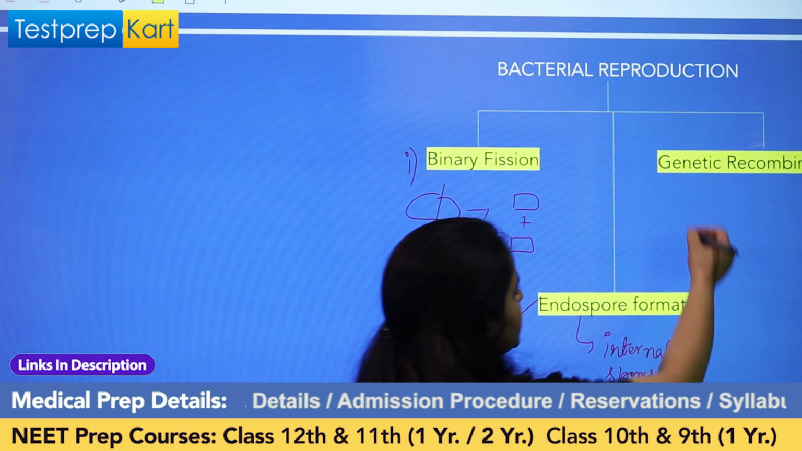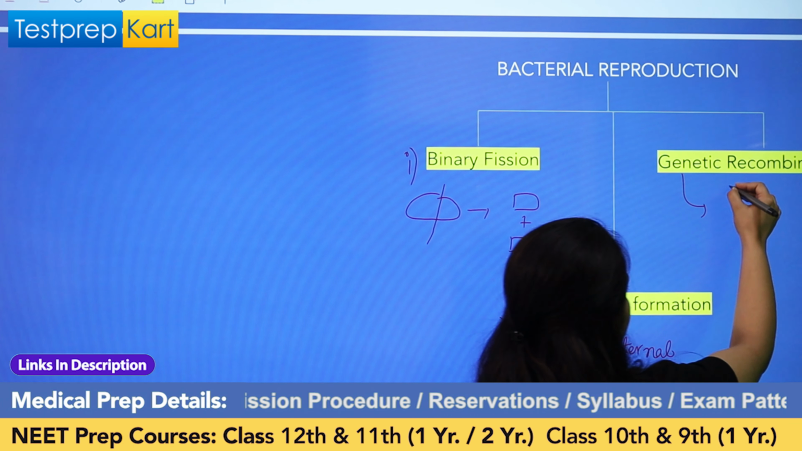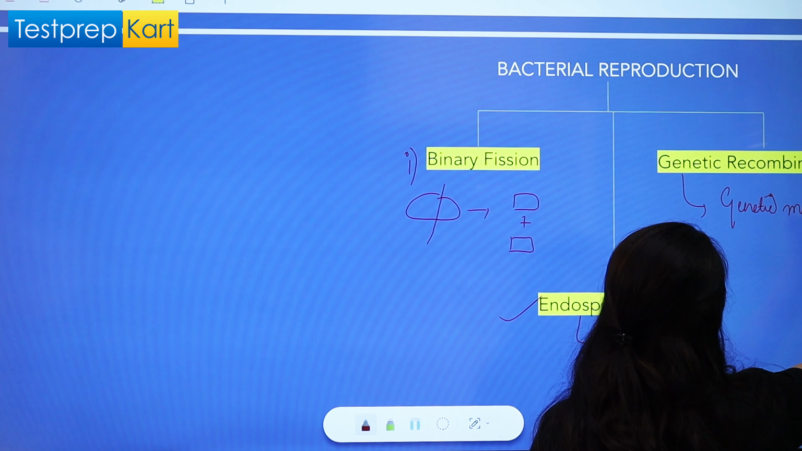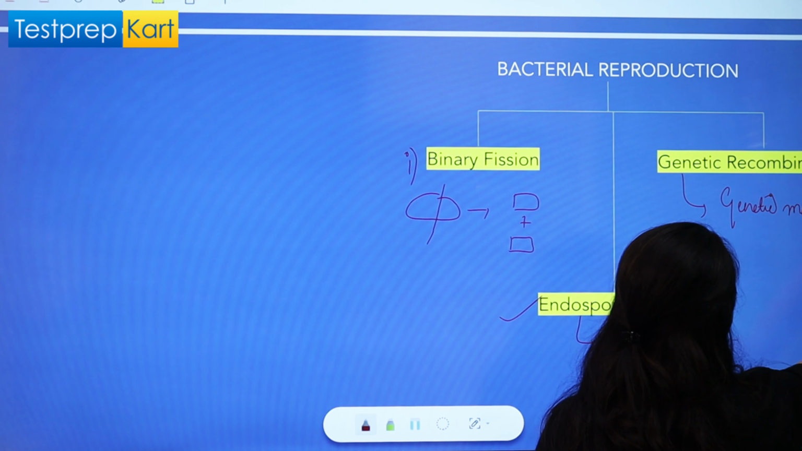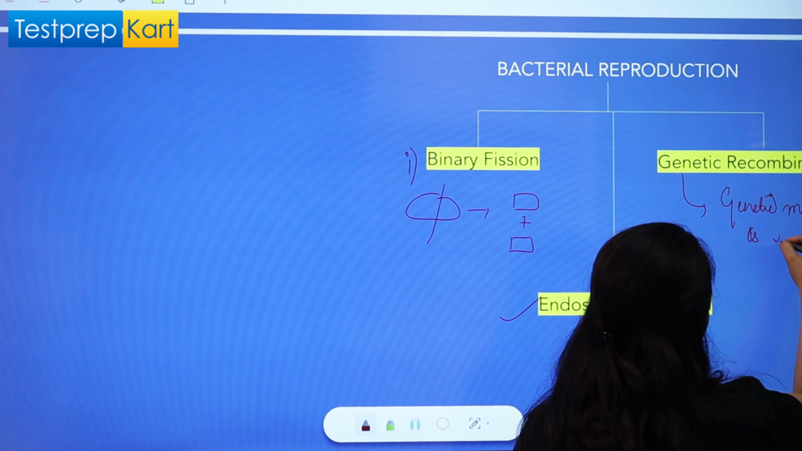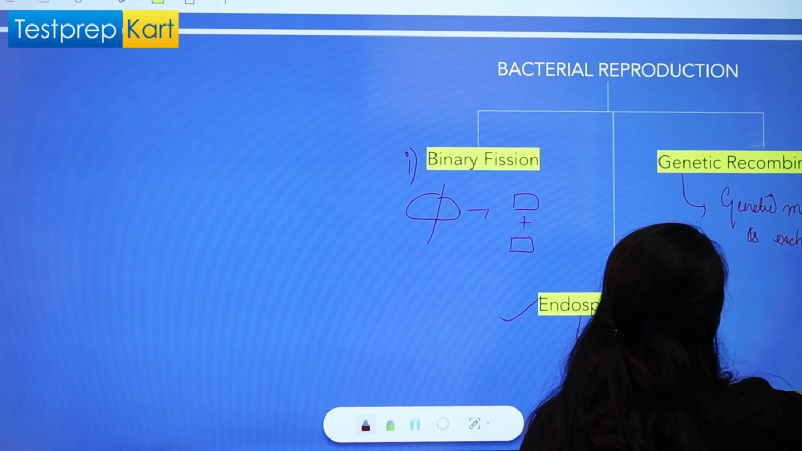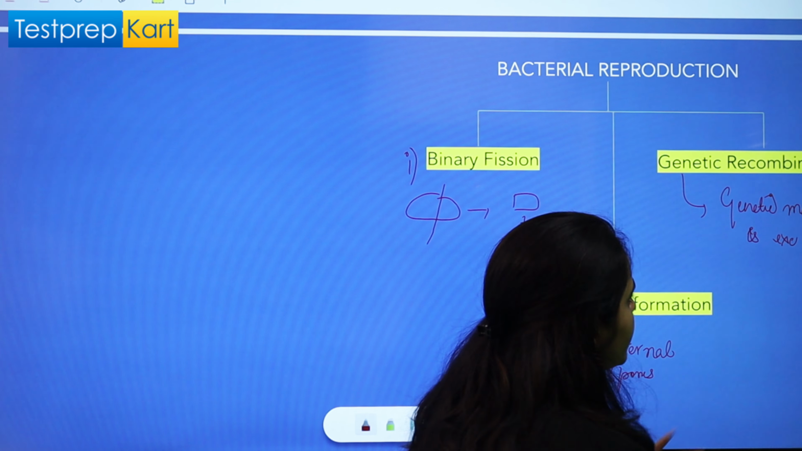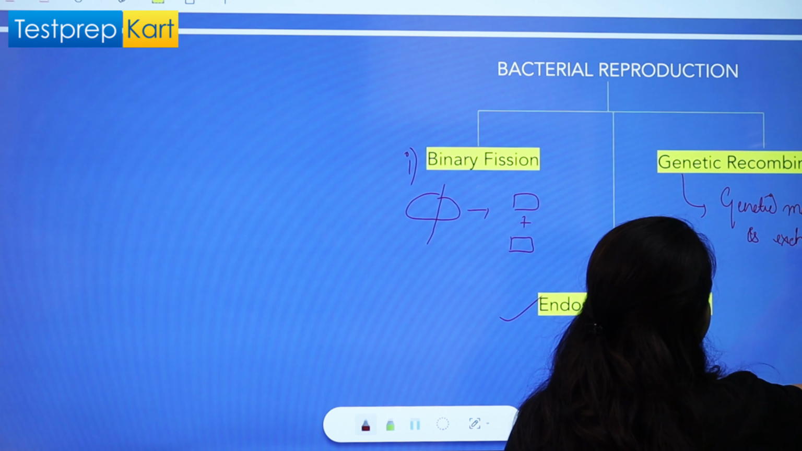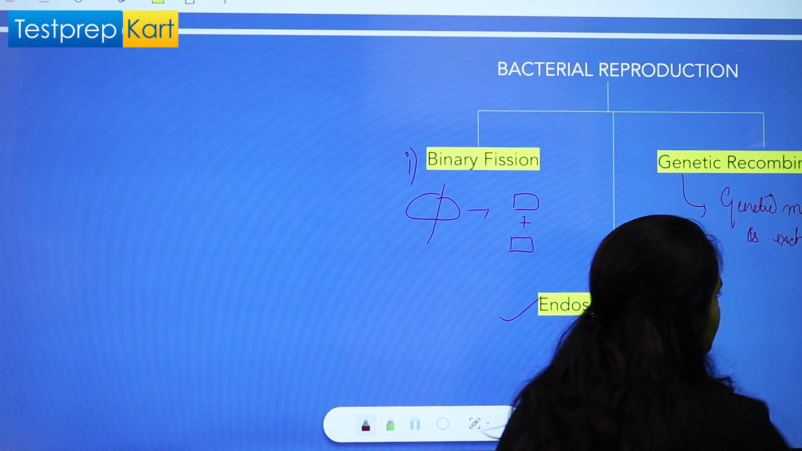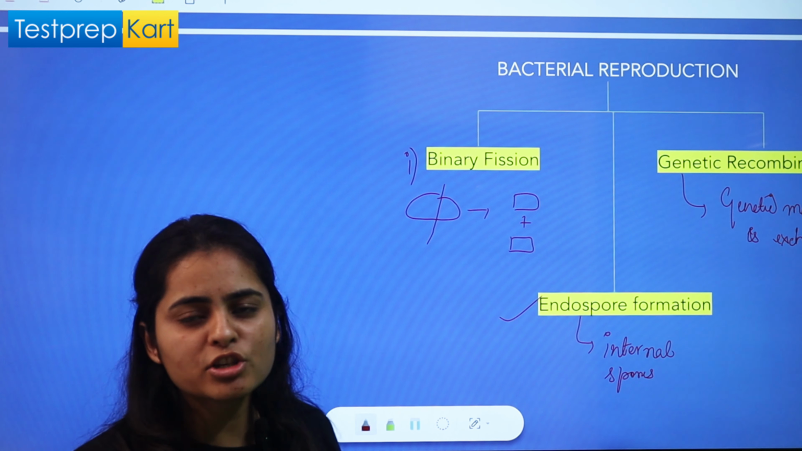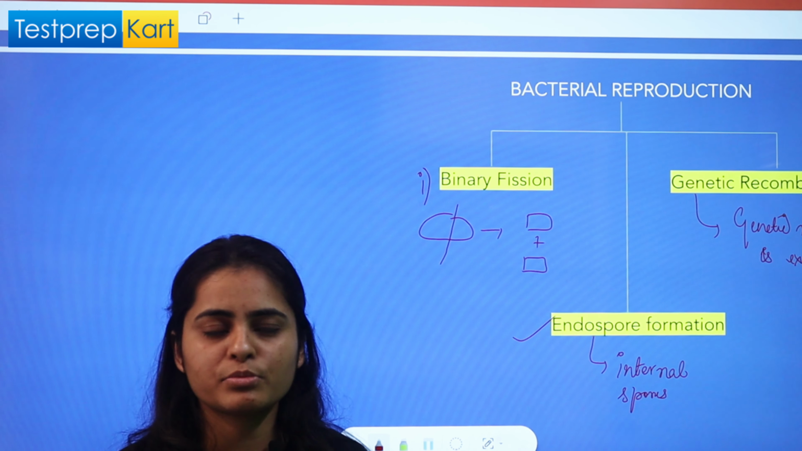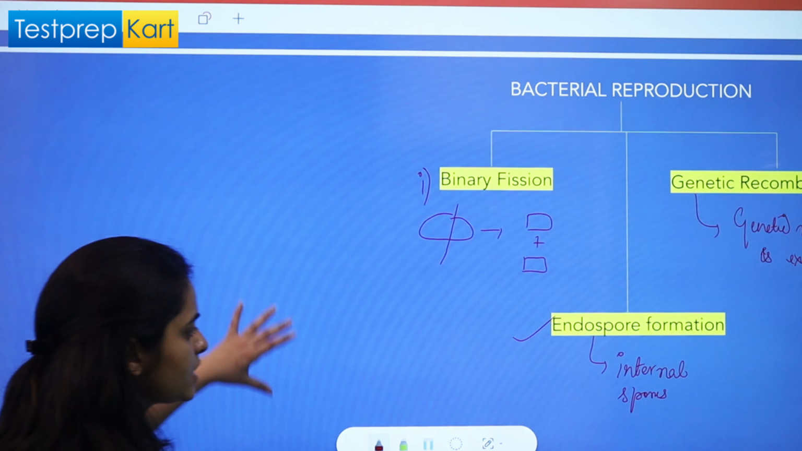Then last we have genetic recombination, in which just the genetic material is exchanged. Right? This genetic exchange can be of different types. It can be through transduction, it can be through conjugation or transformation, right? We'll learn all these different kinds of genetic transfer in higher classes.